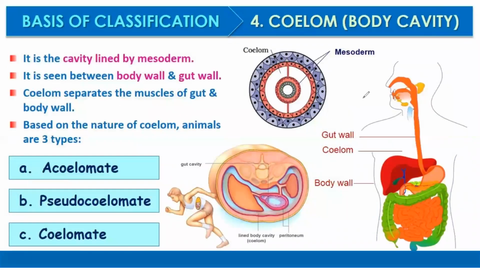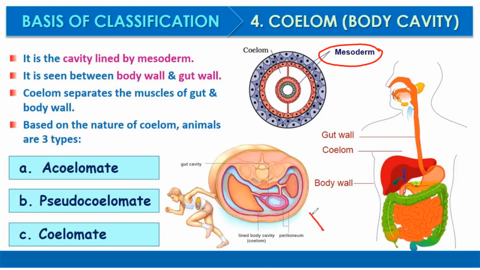The next characteristic is coelom, that is body cavity. When we talk about the body cavity, it is related to the cavity lying in the mesoderm. It's not the cavity of the mouth or the stomach or our digestive system. No, it is formed during embryonic development, in the mesoderm. It is seen between the body wall and the gut.